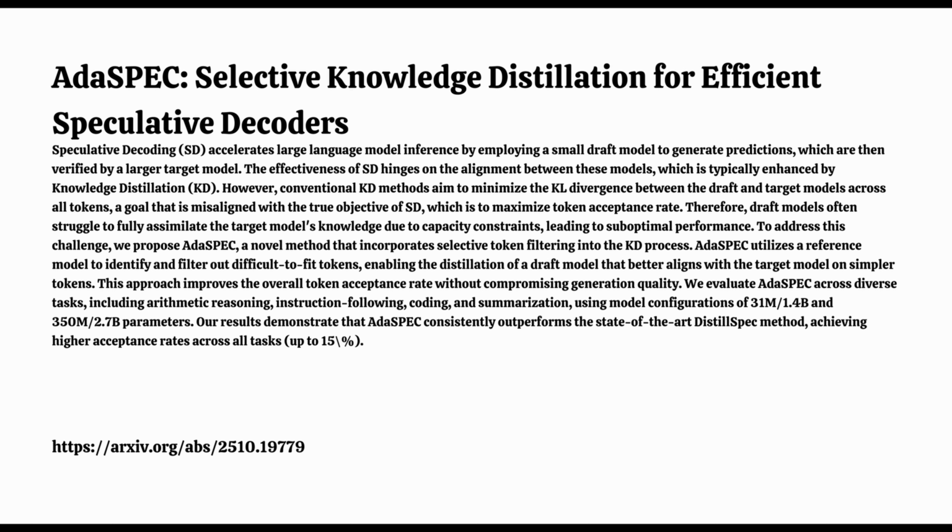What is the standard way? How do people usually try to align these models? Well, the go-to method is knowledge distillation, KD. Think of it like a teacher-student setup. The big target model is the teacher, holding all the knowledge. The small draft model is the student. And KD is the process of transferring that knowledge. Makes sense. Train the student to mimic the teacher.